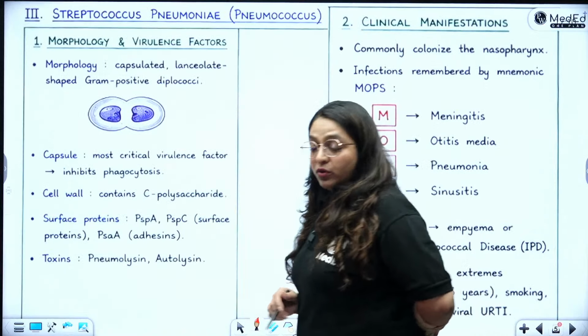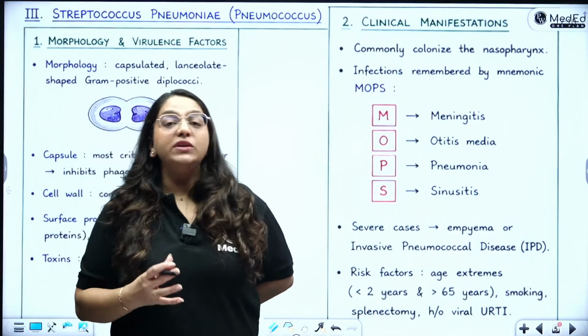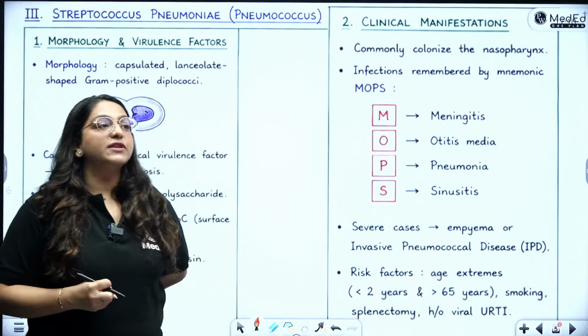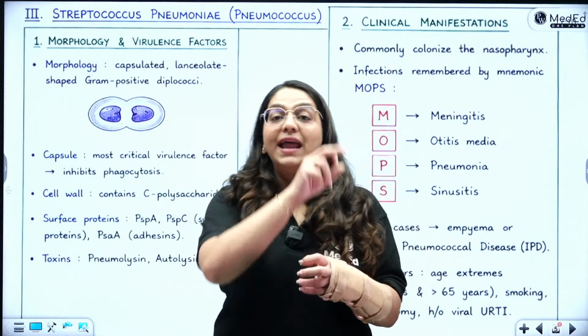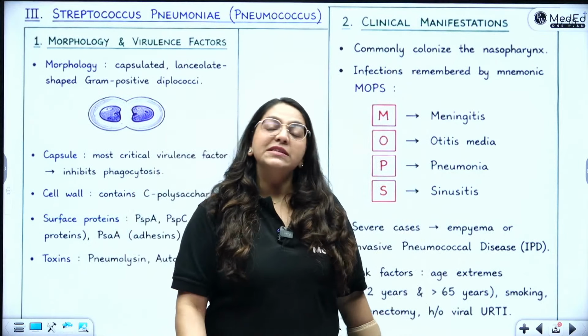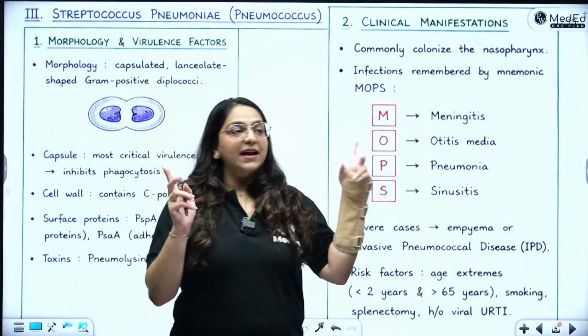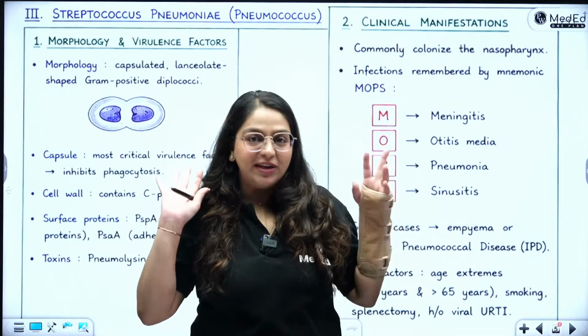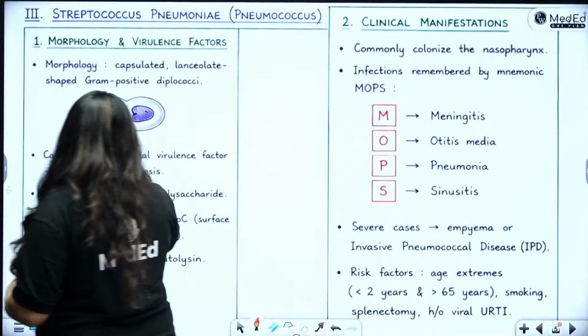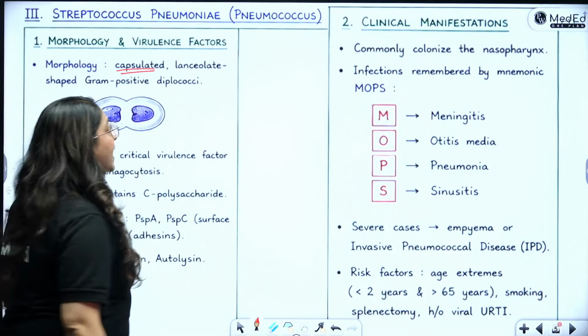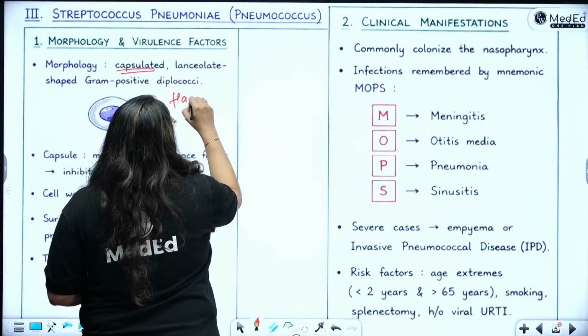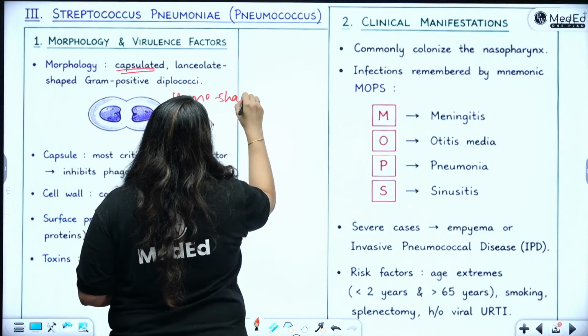Then you have to write about it, as the question might point towards strep pneumoniae specifically. So what features of strep pneumoniae do you know of? Strep pneumoniae is a gram-positive diplococci in pairs and under a capsule. I always tell my students how to remember strep pneumoniae: like a couple under the blanket, Netflix and chilling, okay? So it's a capsulated, lanceolate-shaped gram-positive diplococci, also called flame-shaped. Basically it's a GPC in pair with the lanceolate or flame-shaped appearance along with the capsule.